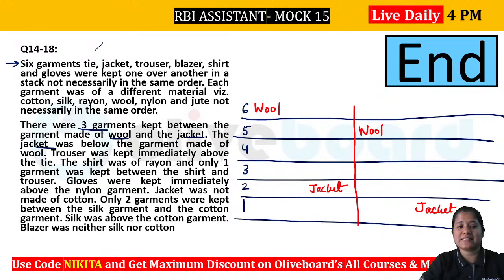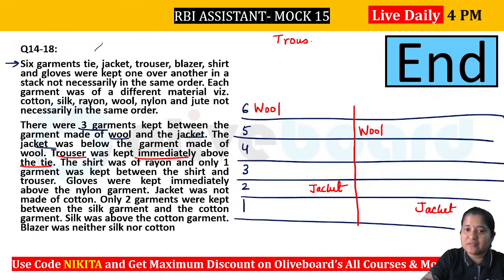Now let's see what is given here. Trouser was kept immediately above the tie. So let's write it down that trouser has to be immediately above tie. Now the shirt was made of rayon and only one garment was kept between shirt and trouser. So you can see that we can have 2 possibilities here.